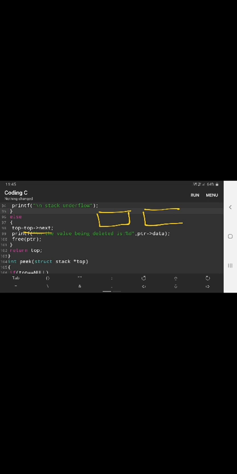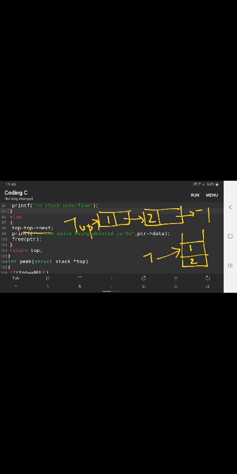Imagine there are two values in the stack represented this way, and top is pointing to here. If I draw it as an array, it is like this: first 2 and 1.